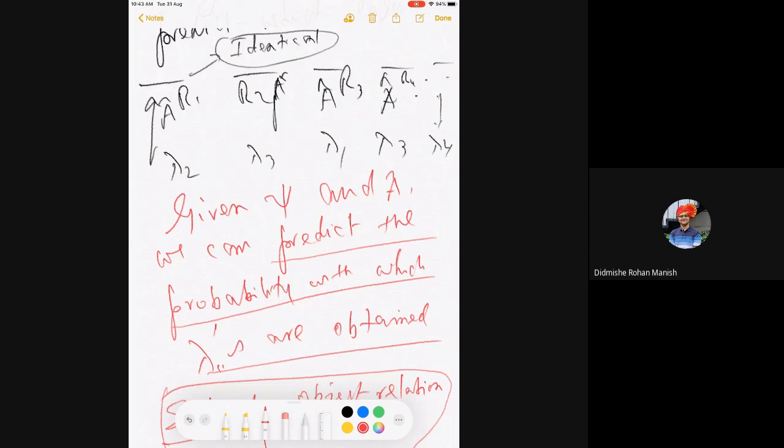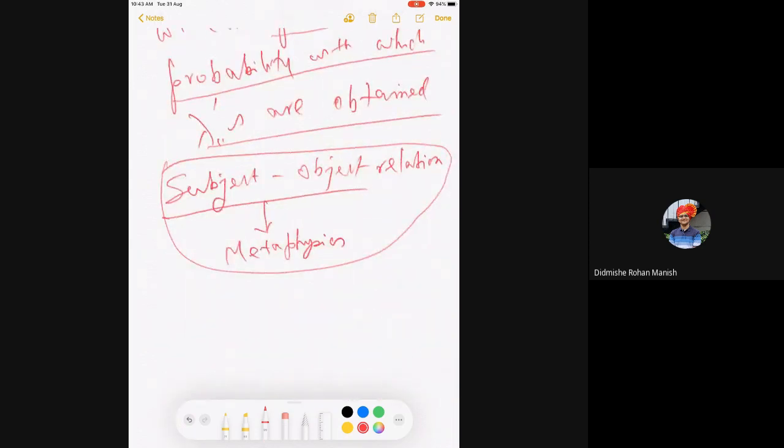Okay. Now to answer this, there is another theorem of Hermitian operators which I did not state. I will not prove that theorem. I will merely state this theorem.